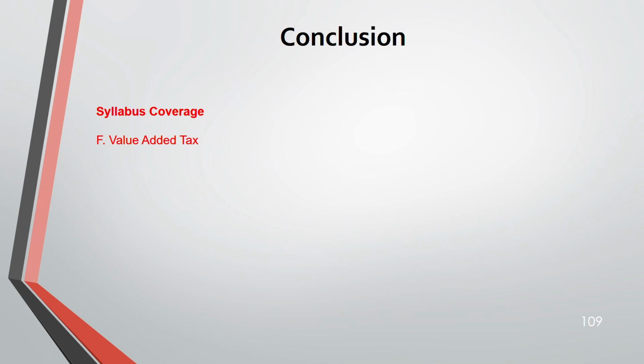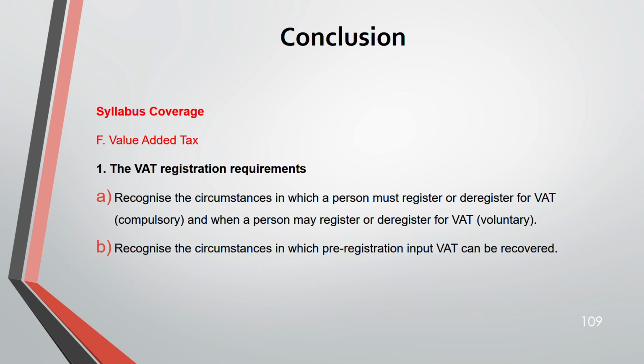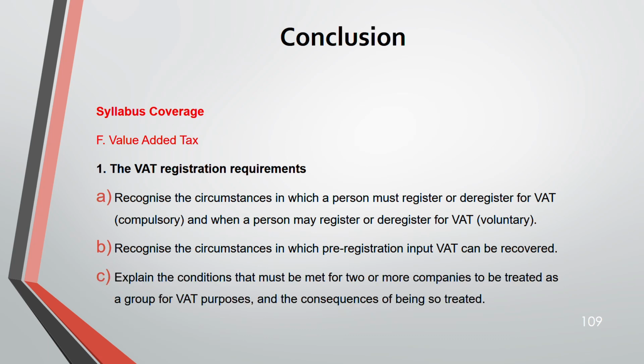So from the syllabus we have touched section F, that is VAT. We first went through the VAT registration requirements, when they have to register compulsorily and voluntarily. Compulsory when the registration threshold is exceeded. For registering it is 90,000, for deregistering 88,000 or less. And when pre-registration input VAT can be recovered, we have gone through the circumstances: 4 years for goods, and for services, 6 months before registering. Then explaining the conditions that must be met for 2 or more companies to be treated as a group for VAT.